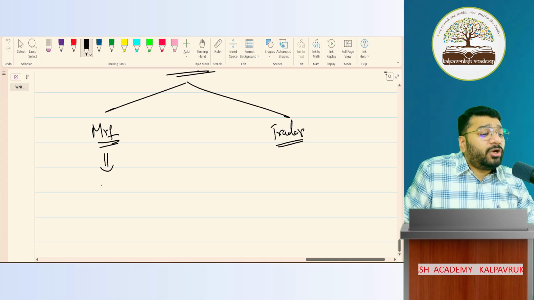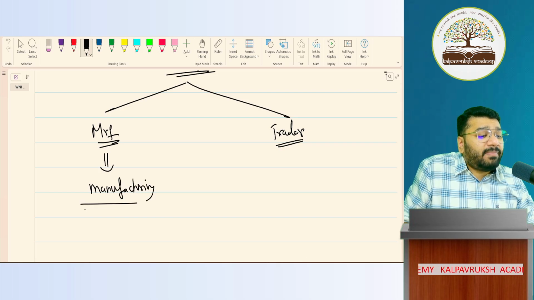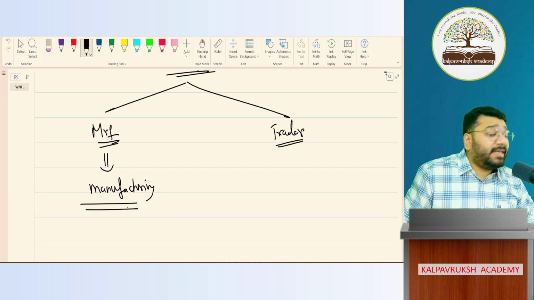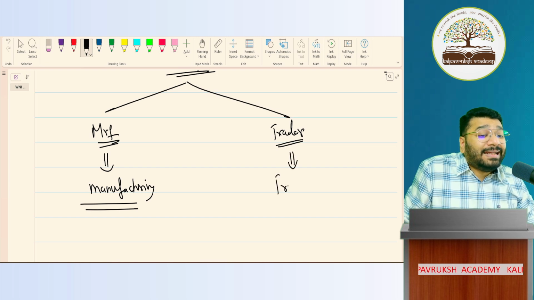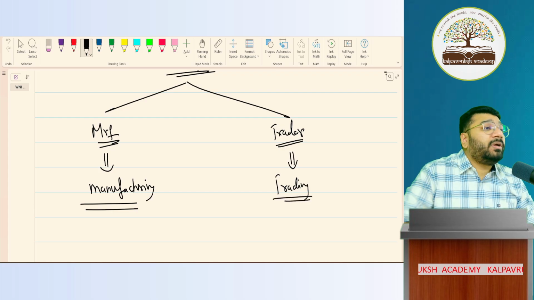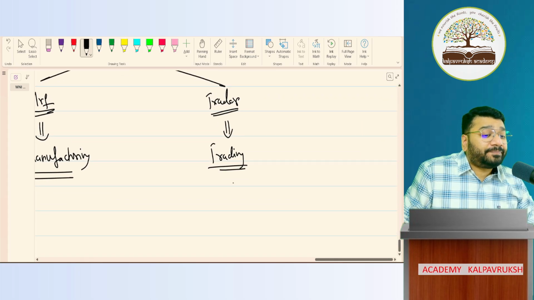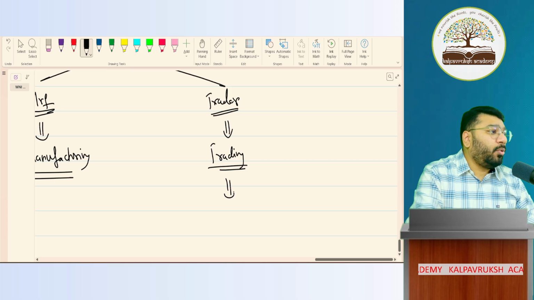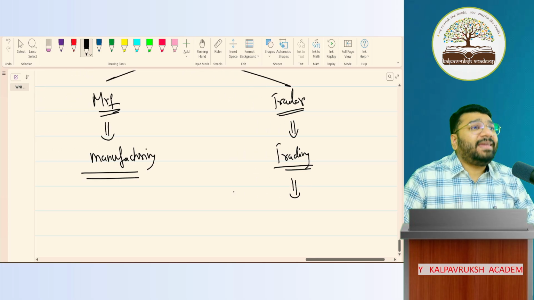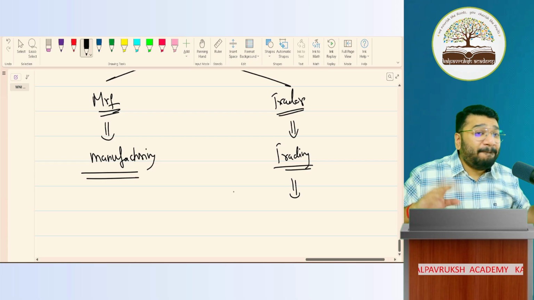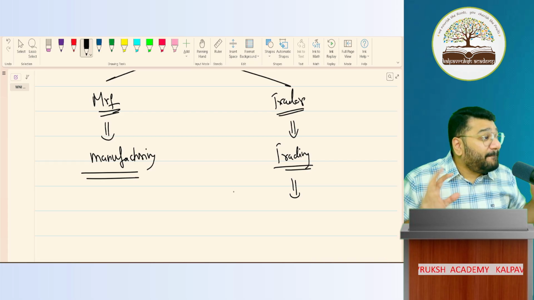What does the manufacturer do? He does manufacturing. What does the trader do? Trading. What is trading? Buying and selling. What is manufacturing? Making and selling.